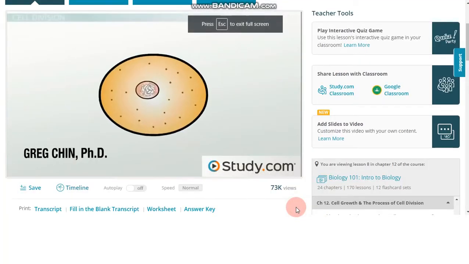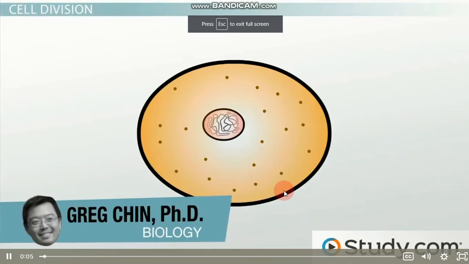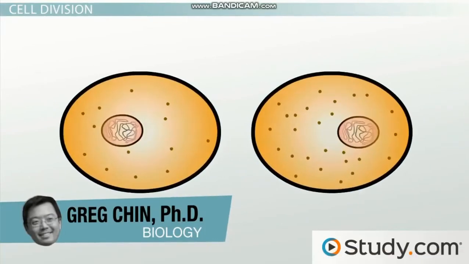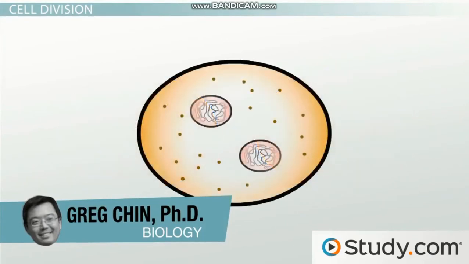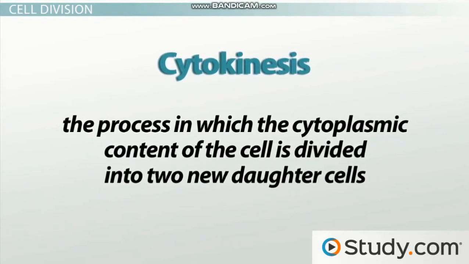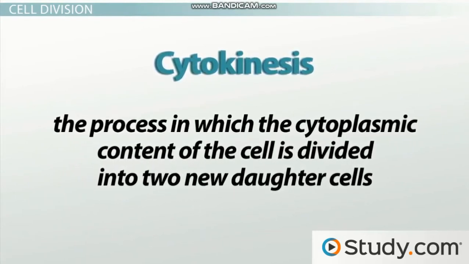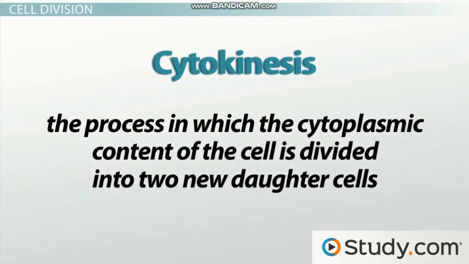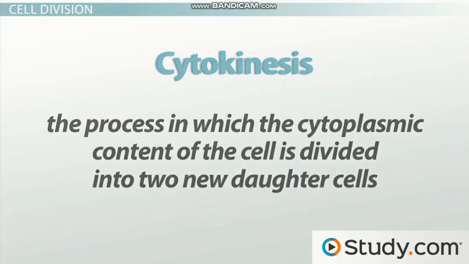So if we're talking about cell division, at some point the cell, well, should actually divide. But so far, all mitosis has done is produce a cell with two nuclei. Cytokinesis is the process in which the cytoplasmic content of the cell is divided into two new daughter cells. Now, while it's easiest to consider the events of cytokinesis separately from mitosis, in actuality, there is some overlap between the two. Lucky for us, the mechanisms that govern cytokinesis are far less complicated than those of mitosis.